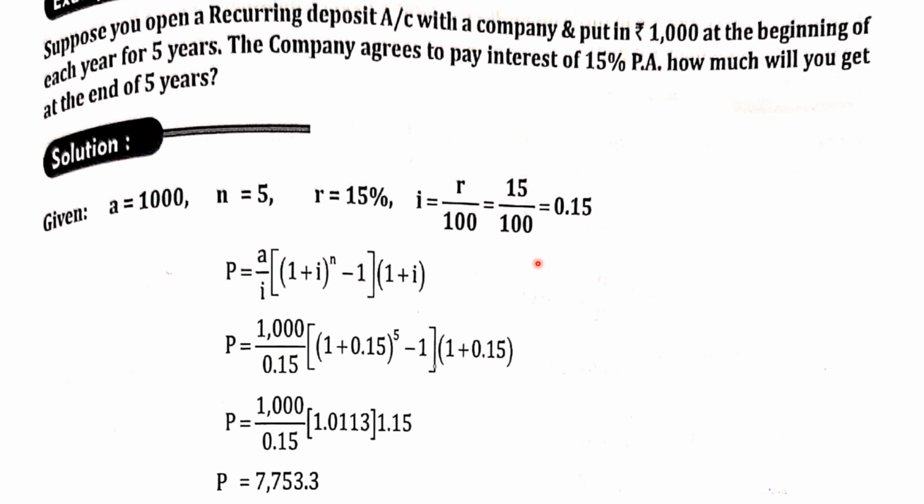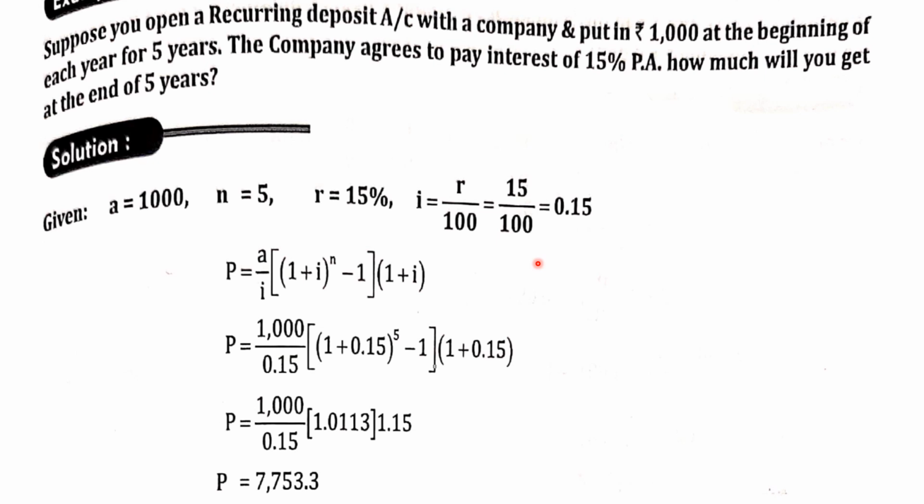Next problem. Suppose you open a recurring deposit with a company and put in rupees 1,000 at the beginning of each year for 5 years. The company agrees to pay interest of 15% per annum. How much will you get at the end of 5 years? So here there is something called due. So you have to find out for the future. 5 years is a long term.